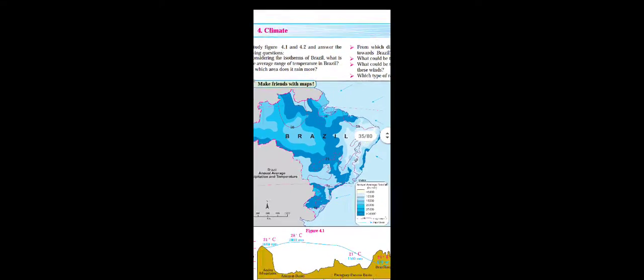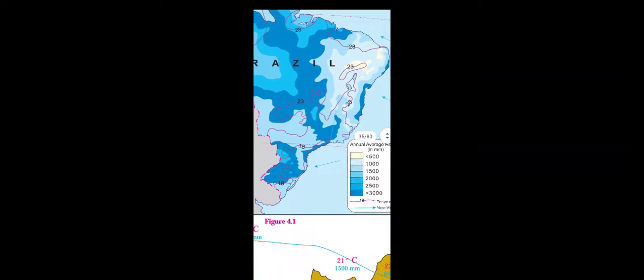The temperature is cooler in the highland. This is the highland area, the Brazilian highland, so here the temperature is less because of the proximity to the sea. In this region the coastal side experiences a mild and humid climate. So that's why the temperature is not more here, it is cooler.